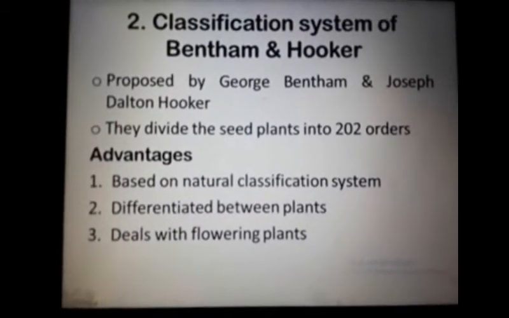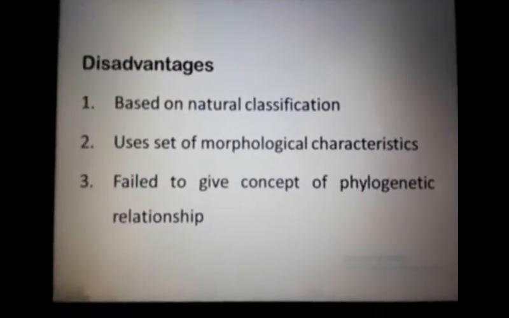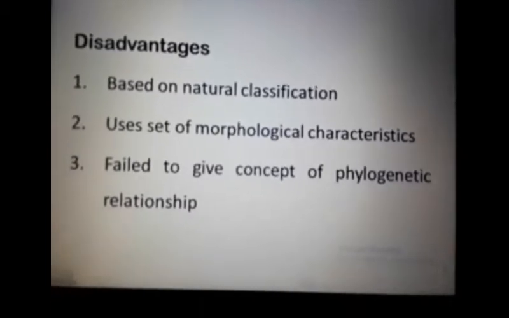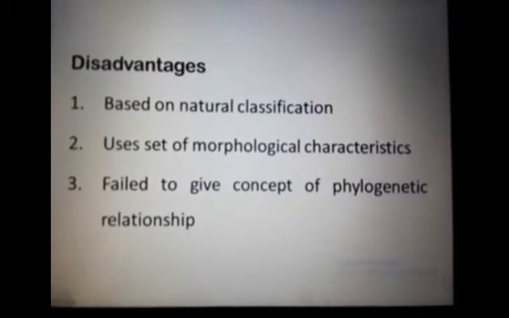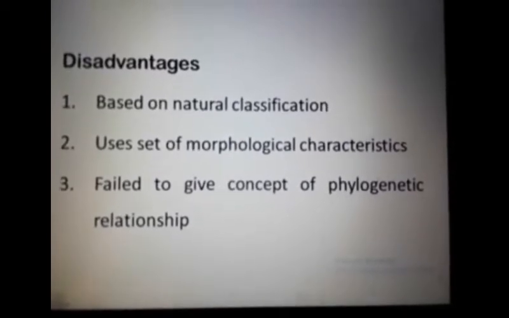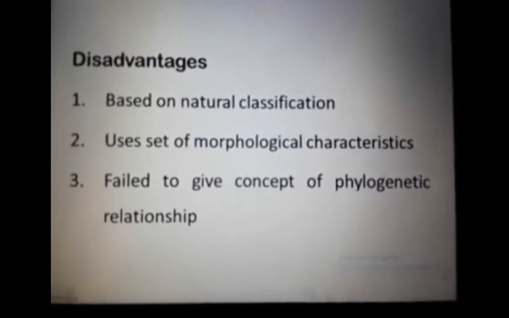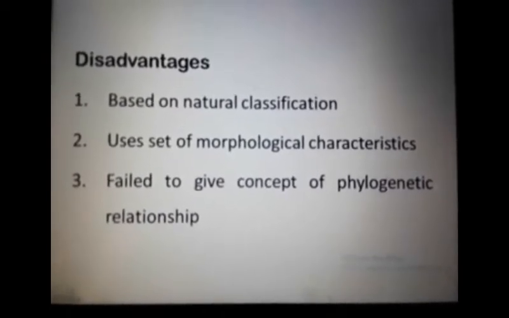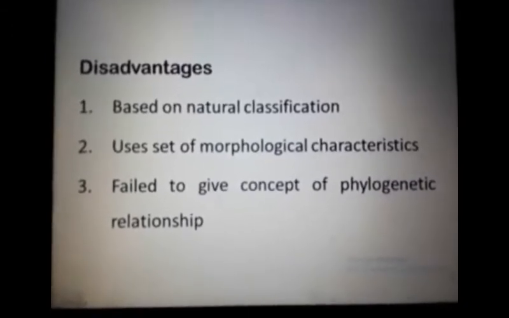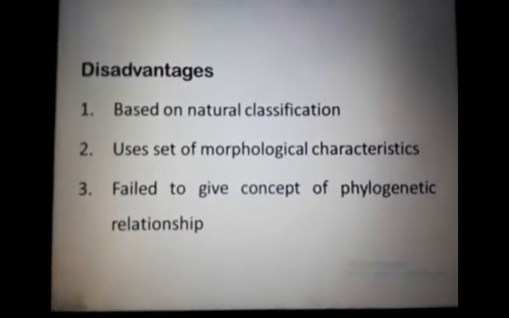Another advantage is that it covers a large number of plants. The criteria for this system are vegetative characteristics, basically the presence of pith, cambium, arrangement of leaves, leaf venation, presence of corolla, calyx, perianth, stamens, and carpels. These are the vegetative characteristics, and this is the criteria for this classification system. This is the advantage. After that we move towards the disadvantages of that system.